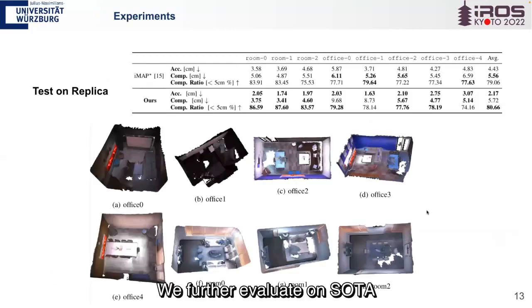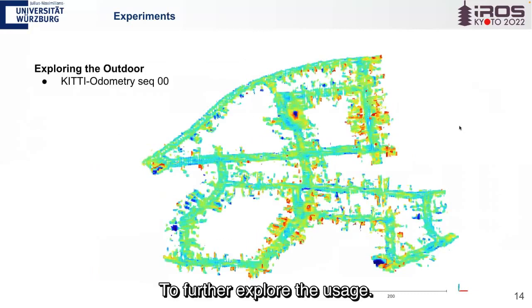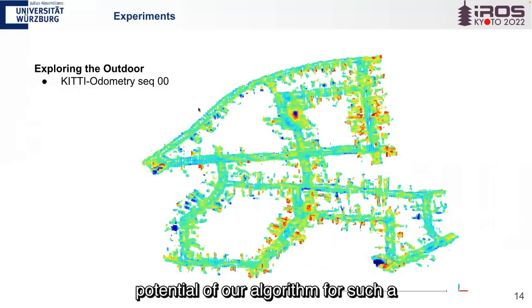We further evaluate against the SOTA optimization-based method, iMAP. Our method shows better performance almost everywhere, but it is weaker on completeness and the ratio on certain scenes. It is because our method does not support hole completion. But still, our method is good in almost every accuracy and most of the completeness. To further explore the usage, we changed the test scope from indoor RGB-D to outdoor lidar. The result further proves the potential of the algorithm for such campus-scale outdoor scenes.